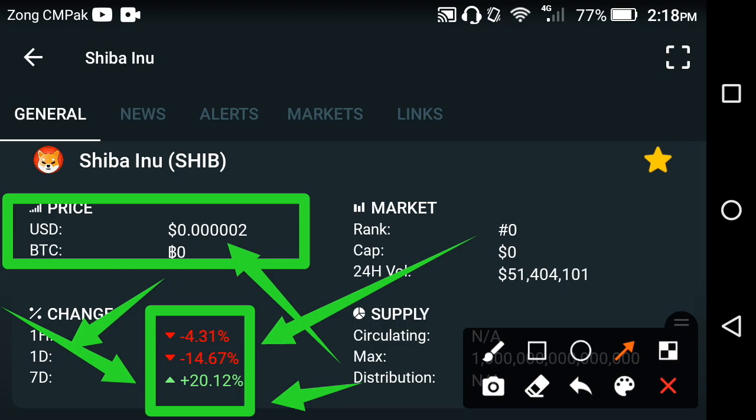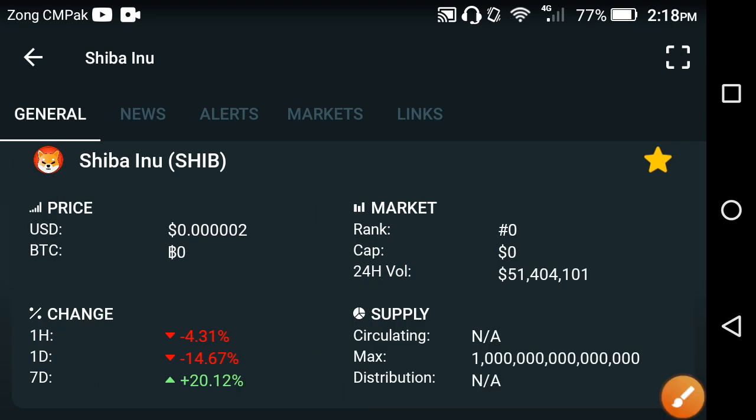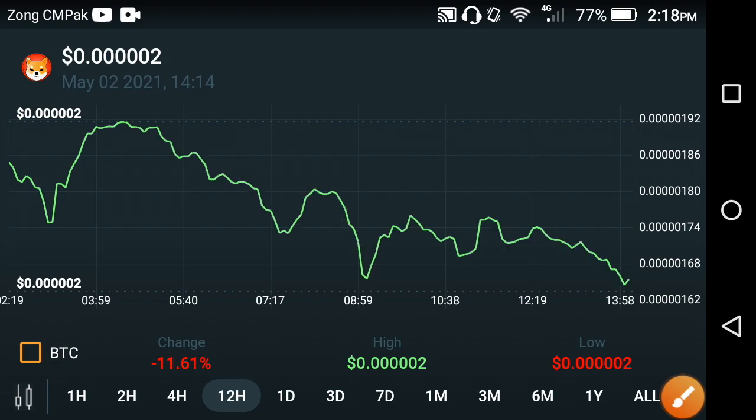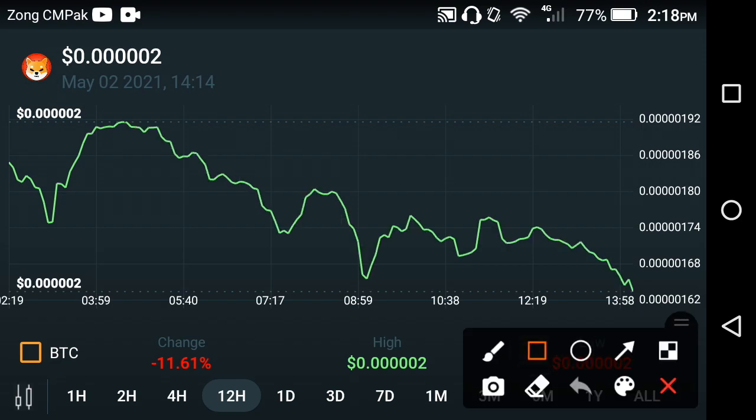But don't worry this time, friends. If you're a holder of Shiba coin, please don't worry, that is a temporary phase of Shiba coin. It's not a phase of only Shiba coin. It's the same for XRP. It's the same for Saffron coin. A lot of cryptocurrencies fall down in these days. As you know, it is the start of a new month. So in the new month, all cryptocurrencies fall down, friends. So don't worry about that, friends.